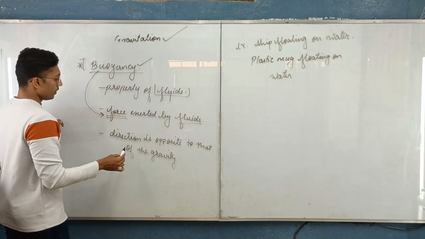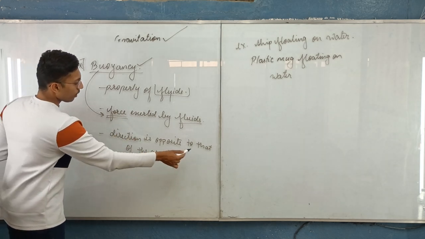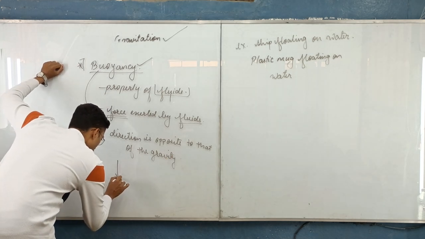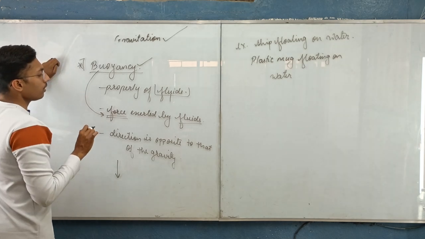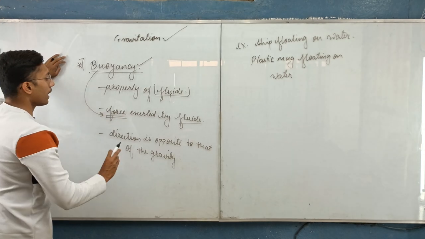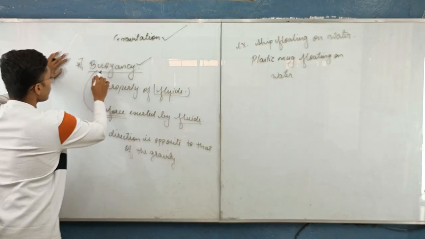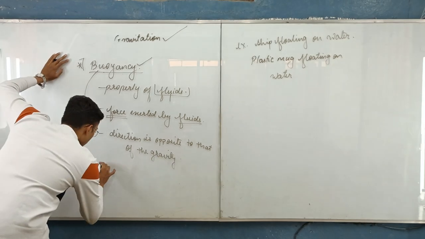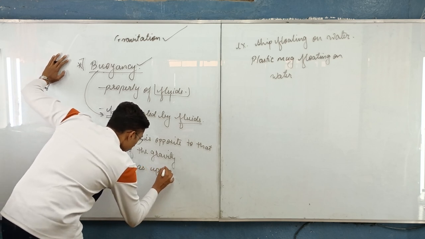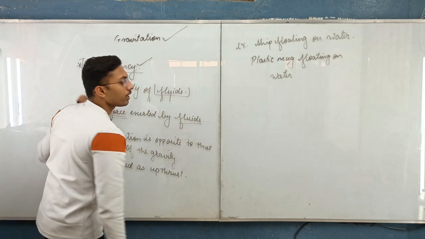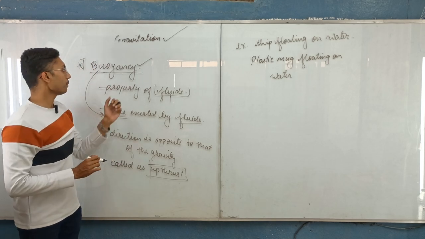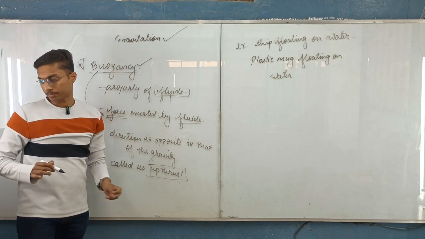And this force which is acting opposite to the direction of the gravity, we have seen that the force which was acting perpendicularly downwards or perpendicular on the surface was called the thrust, right? Any perpendicular force was called thrust, but the force created by the buoyancy which will be opposite to the direction of the gravity will be called upthrust. So this is also one of the questions which can be asked from this topic, that buoyant force is also called upthrust.